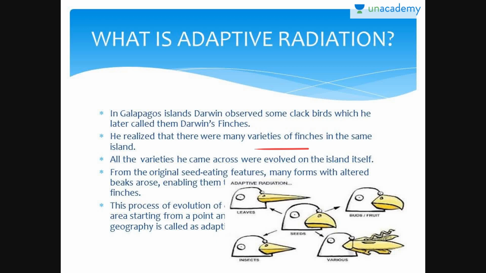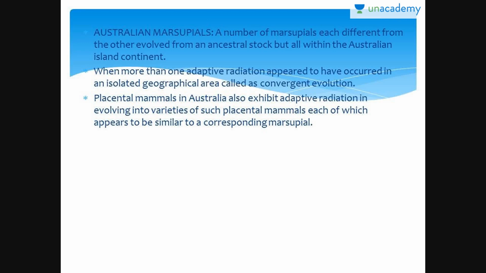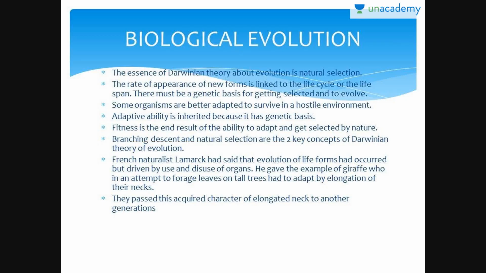Then there were Australian marsupials involved in it. Australian marsupials are a number of marsupials, each different from the other, evolved from an ancestral stock, but all within the Australian continent. When more than one adaptive radiation appears to have occurred in an isolated geographical area, it is called convergent evolution. Placental animals in Australia also exhibit adaptive radiation in evolving into varieties of placental animals, each of which appears to be similar to the corresponding marsupial.